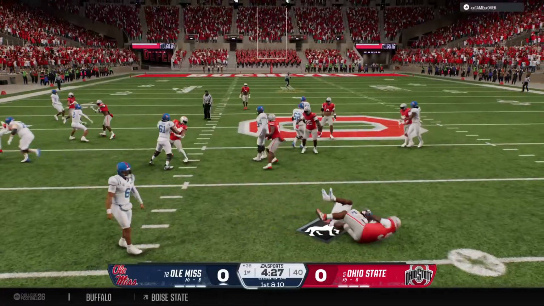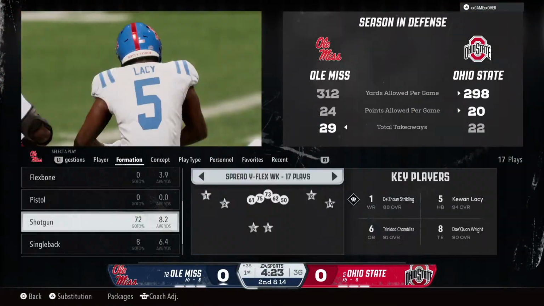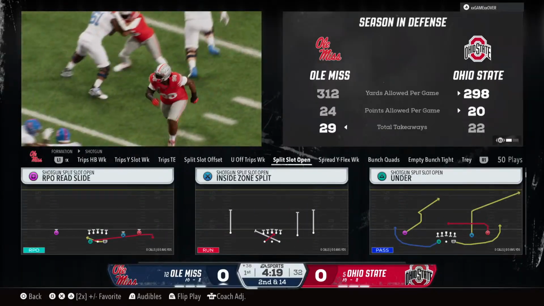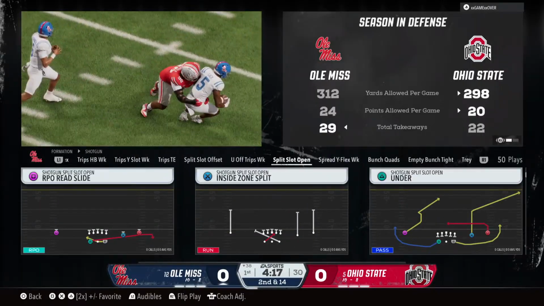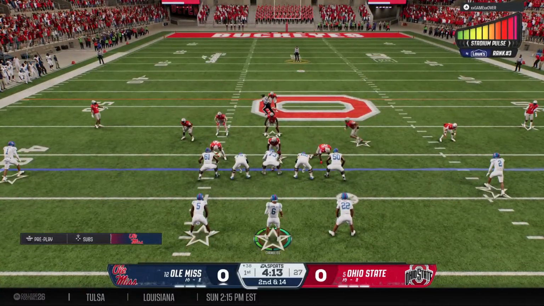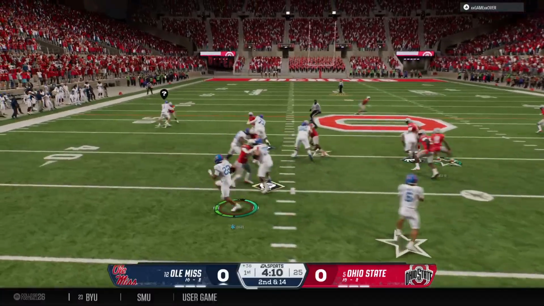Out of the shotgun, he'll hand it off. And he goes nowhere. Stopped cold behind the line of scrimmage. Chris, textbook job by the defense surrounding the runner and preventing that play from being bounced to the outside. Didn't expect to lose 4 on the first down run. Set up now 2nd and 14.